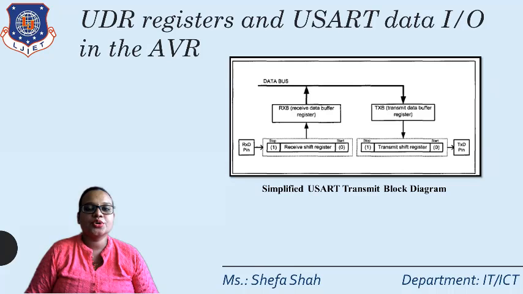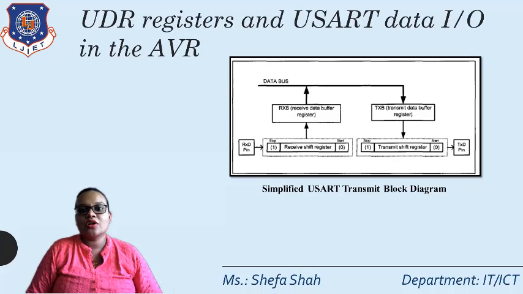Now, how the data is transferred and received serially is shown in this USART block diagram. On the left-hand side there is the RxD pin, and on the right-hand side there is the transmission pin. Whenever data is received, bit by bit at the receive pin, it is transferred to the shift register. The shift register has a start bit and a stop bit, from which it can be determined when new data can come.